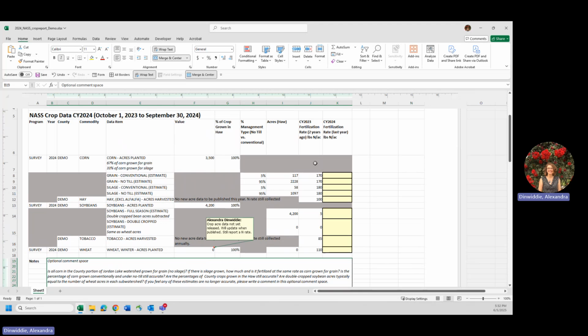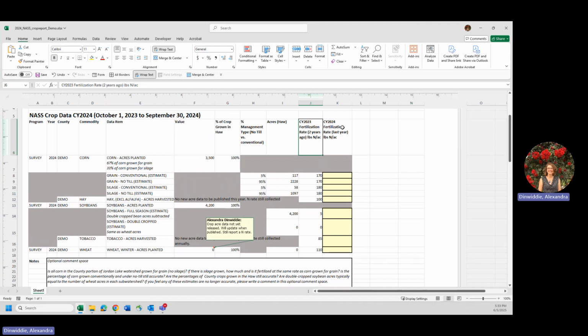The other columns that you're going to see in the spreadsheet are for fertilization rates. The first is fertilization rates from last crop year, 2023. Crop year 2023 extended from October 1 of 2022 through September 30th of 2023. The next column is fertilization rates that we're looking to capture for this reporting year, and this reporting year is crop year 2024. And we are looking for rates from October 1st of 2023 to September 30th of 2024.